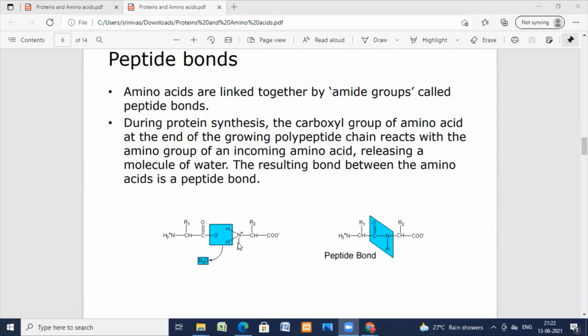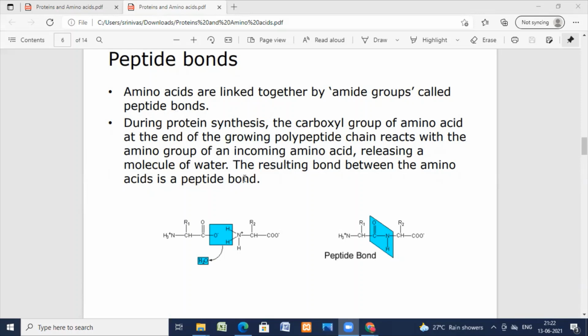Here you can see this one. This is the peptide bond. Here the water molecule is lost from this OH and NH2. All of them combined, the water molecule is lost and a peptide bond is formed. So during protein synthesis, this takes place, a peptide bond.